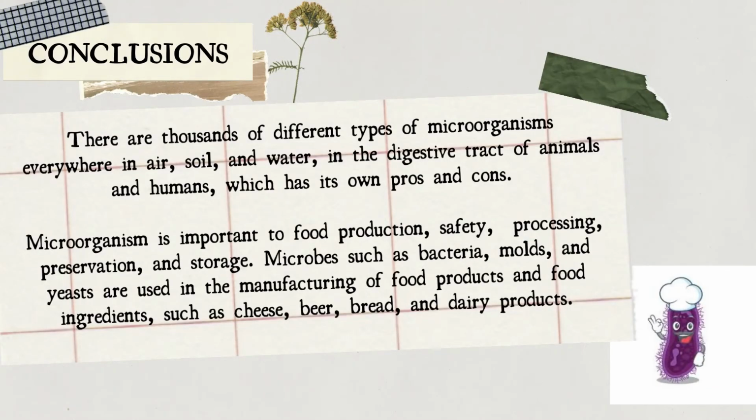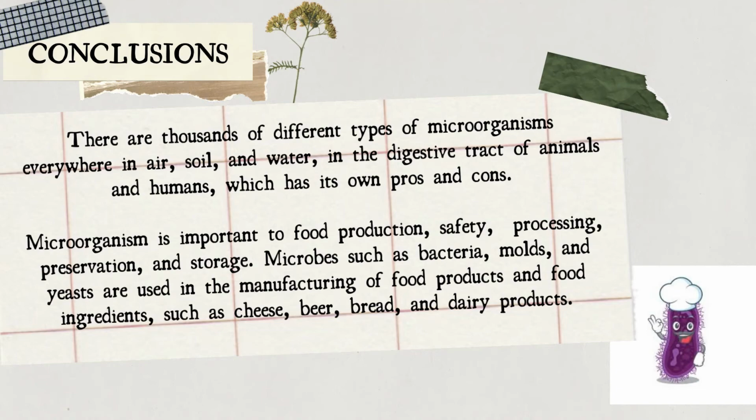What we have learned: microorganisms are really quite related to food production. There are thousands of different types of microorganisms everywhere, in air, soil, and water, in the digestive tract of animals and humans, which has its own pros and cons. Microorganisms are important not just to food production, but also to food safety, processing, preservation, and storage.